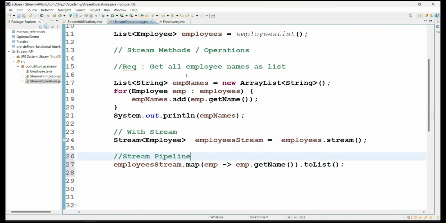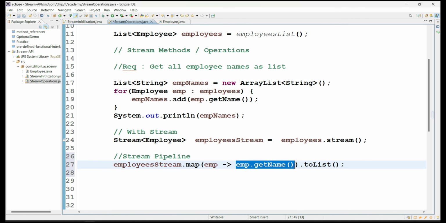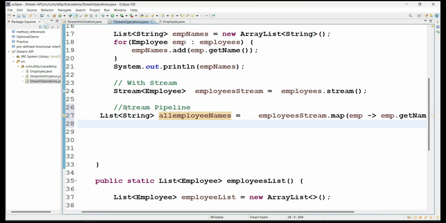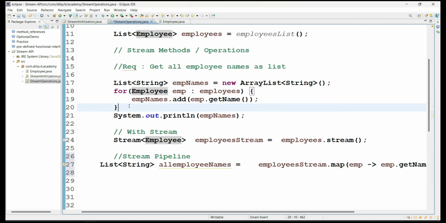Okay, let's see now. What is the return type of this method? If you see here, it is a list of String. Why String? Because the return value's data type is String. So let me collect this value now, a list of String, all employee names. See how clearly and simply we wrote the functionality of getting all employee names compared with declarative programming, where we go with regular for loops.